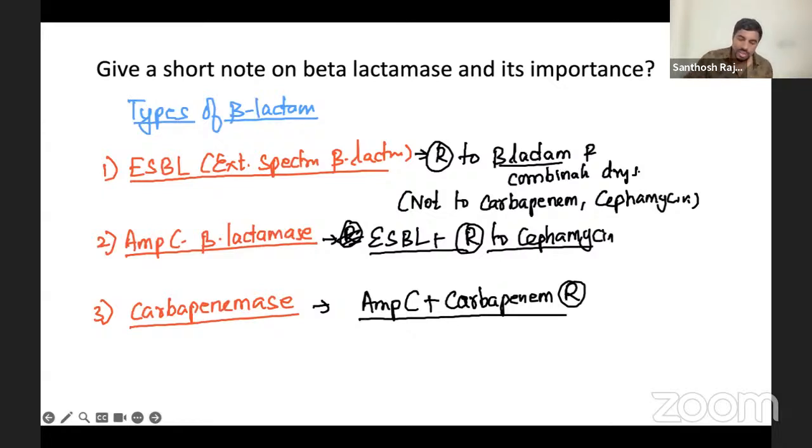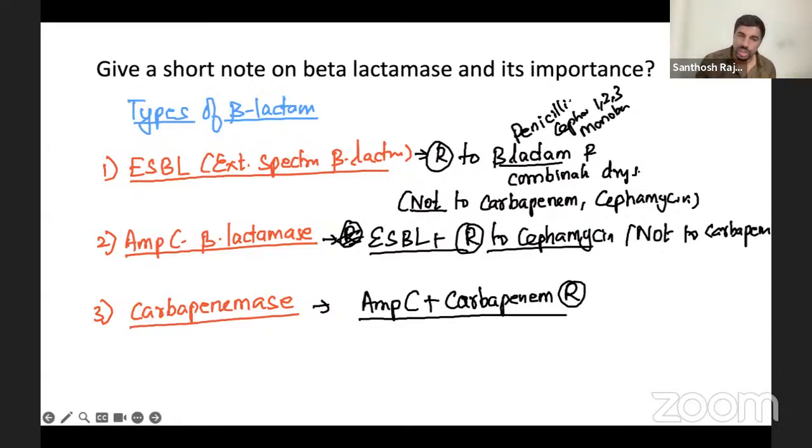ESBL is resistant to beta-lactam combination drugs. It means it is resistant to the penicillins, cephalosporins, especially the 1st, 2nd, 3rd generation, and monobactams. These are the common beta-lactams. So it's resistant to all, but not to your carbapenem and cefamycin. Still it's working. But in AmpC, it is resistant to cefamycin, but not to carbapenem. Even carbapenem is working.